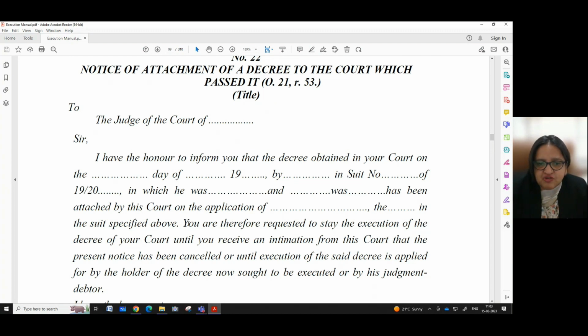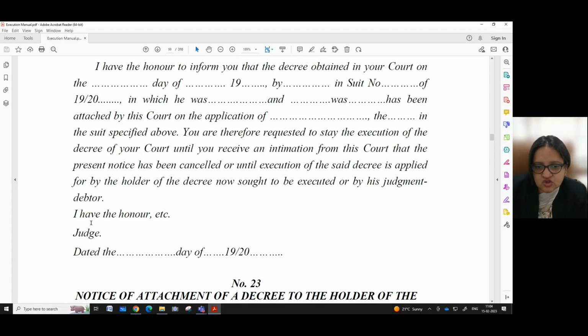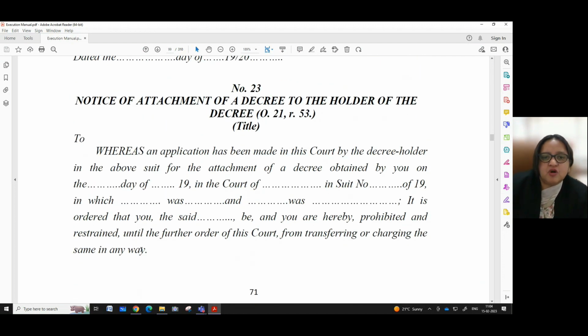In the suit specified above, you are therefore requested to stay the execution of the decree of your court until you receive an intimation from this court that the present notice has been cancelled, or until the execution of the said decree is applied for by the holder of the decree now sought to be executed or by his judgment debtor. I have the honor, etc. Judge. Here the signature of the judge is to be appended and the date on which this said notice has been issued by the court. Similarly, there is pro forma number 23, which is given under order 21, rule 53, about the notice of attachment of a decree to the holder of the decree.